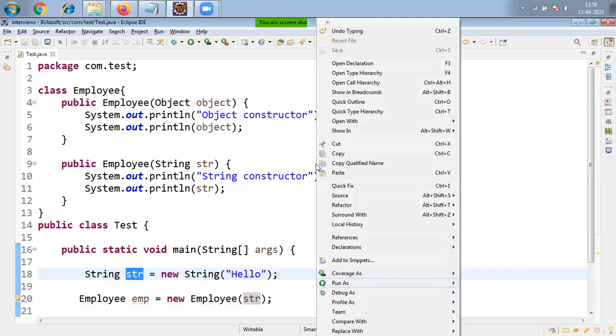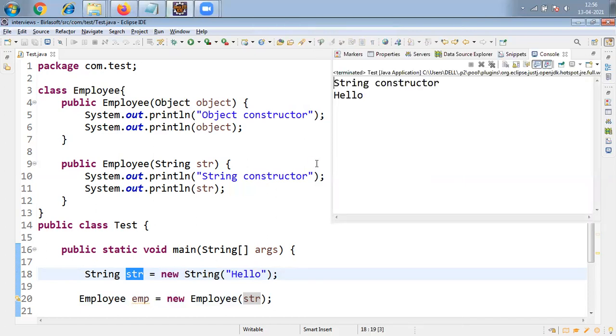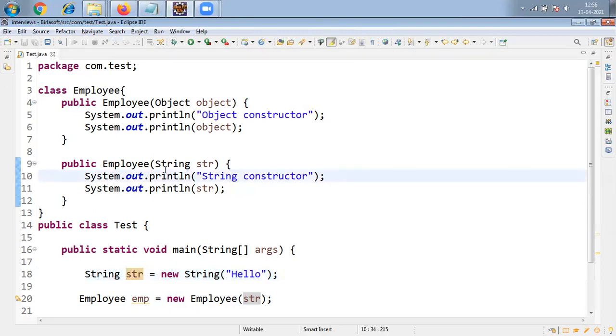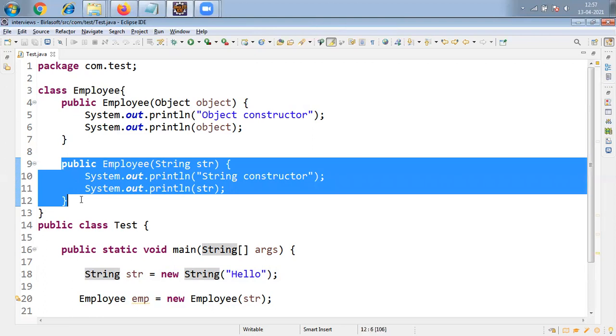Here also, what will happen? So, Java application. In this case also, the String constructor is executed. So I am getting hello and a string constructor. In both cases, whether you pass a string hello directly or create a string object, the String type constructor is executed.